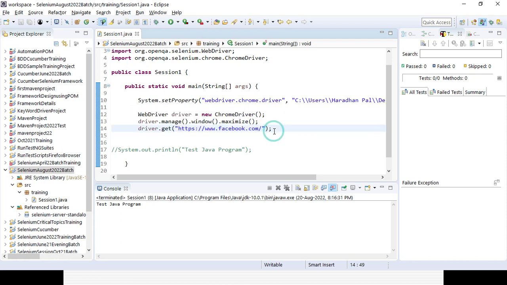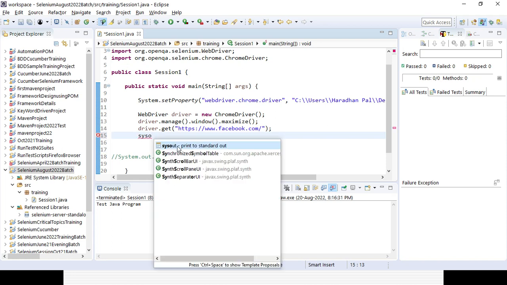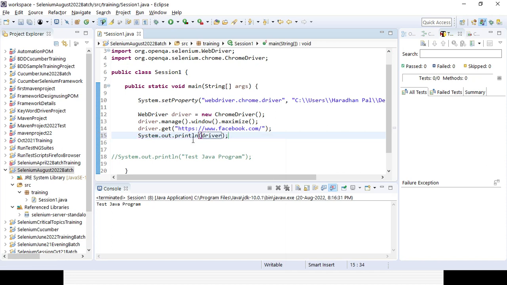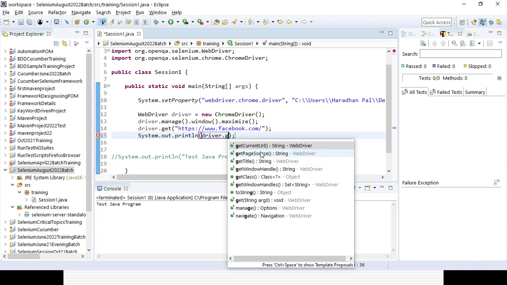If you want to see something returned, you can print it out in the console. How can you print it? Use the SYSO method, then driver dot get. You can see a lot of methods coming here. getCurrentUrl will give you the current URL; its return type is String, coming from the WebDriver. getTitle gets the title of the page; return type is String, coming from the WebDriver.